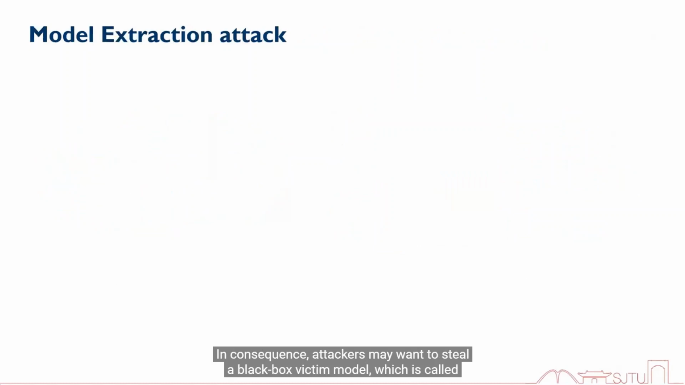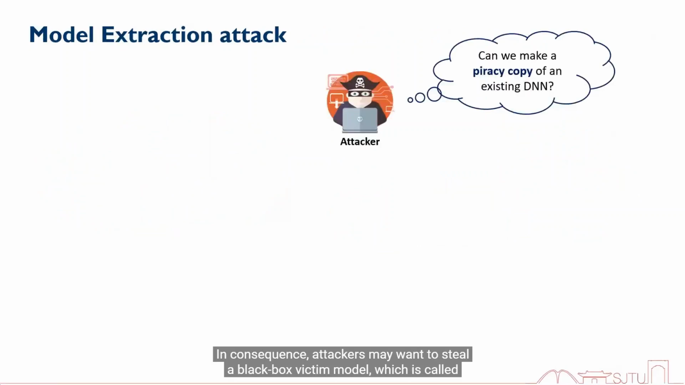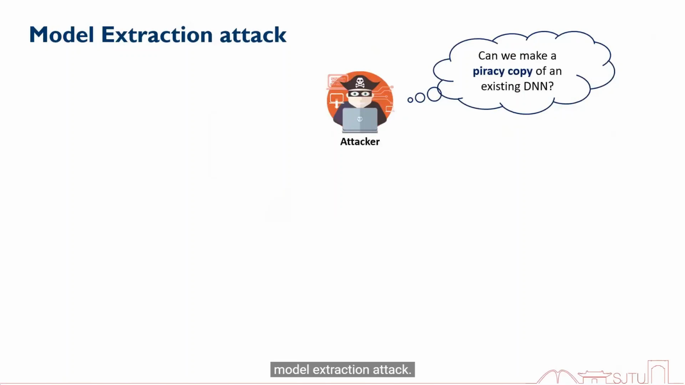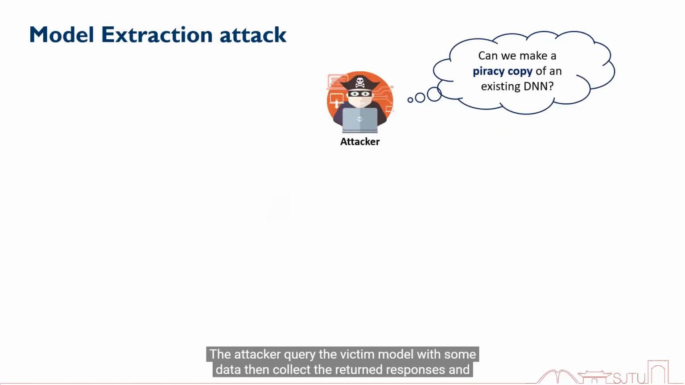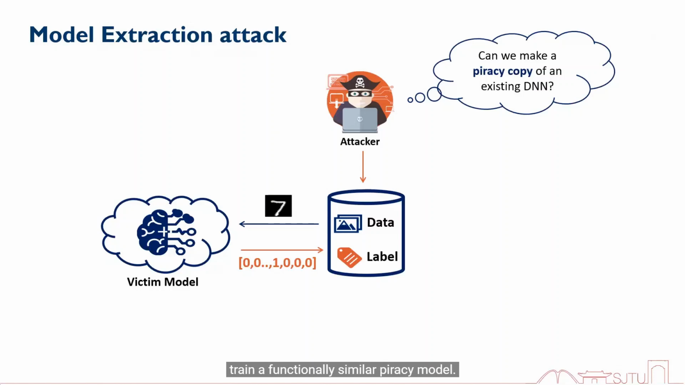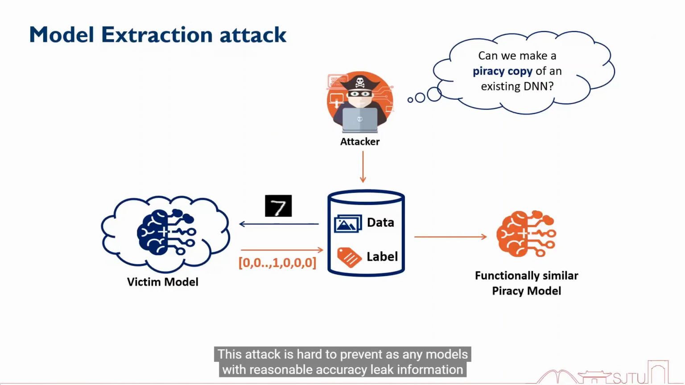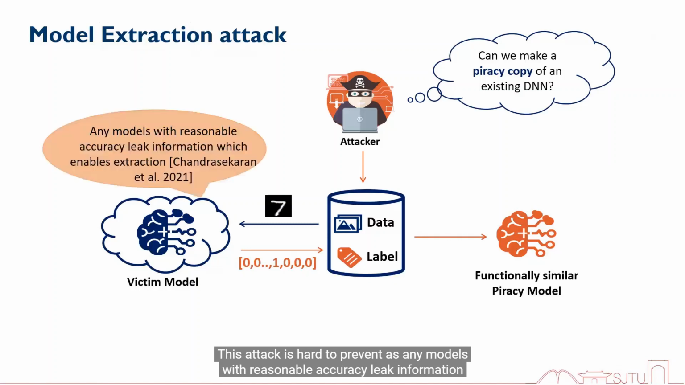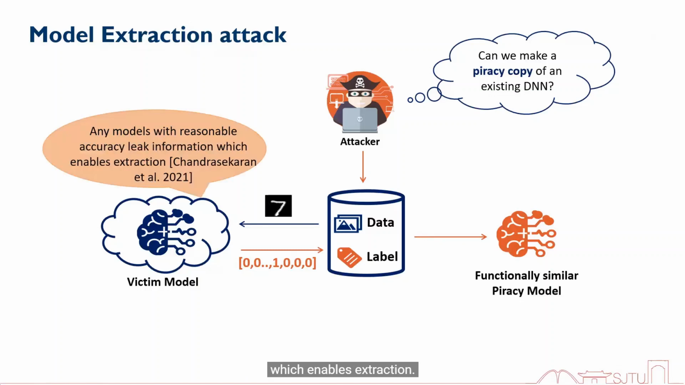In consequence, attackers may want to steal a black box victim model, which is called a model extraction attack. The attacker queries the victim model with some data, then collects the returned responses and trains a functionally similar piracy copy. This attack is hard to prevent, as any model with reasonable accuracy leaks information, which enables extraction.